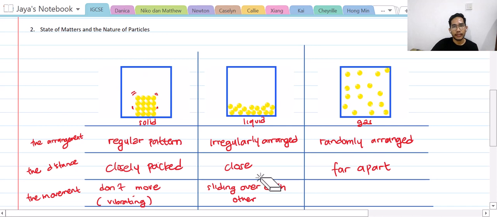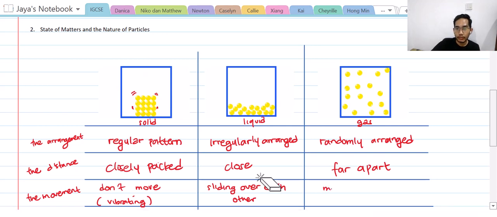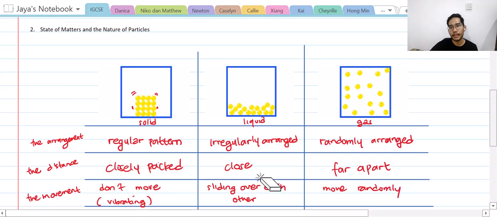Meanwhile, gas particles can move randomly or in any direction. So up, down, left, right, forward, backward. They can do whatever they want. They're just rebels, you know. So the particles in gas can move randomly in any direction. So these are the differences between particles in three different states.